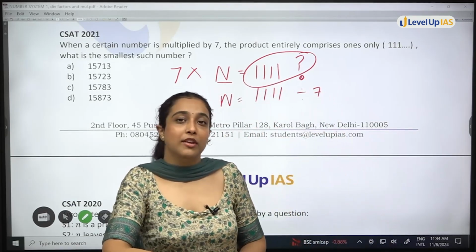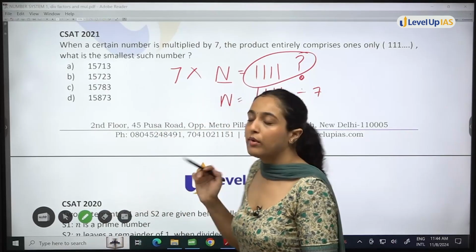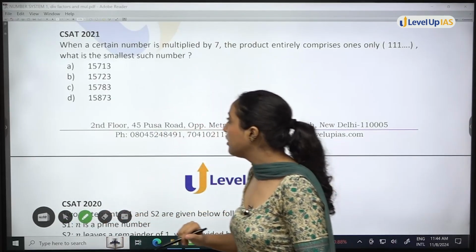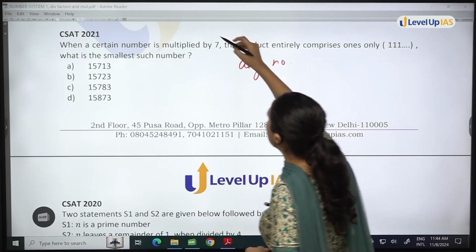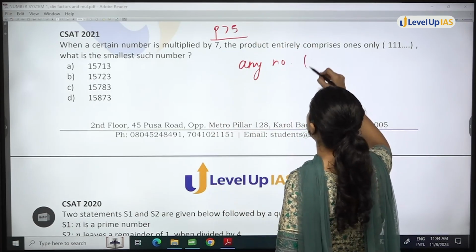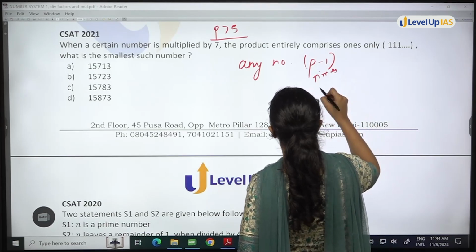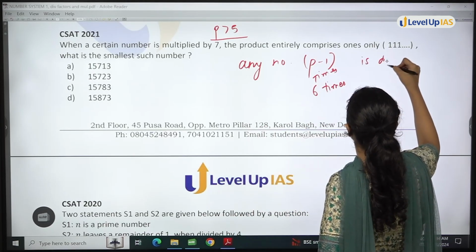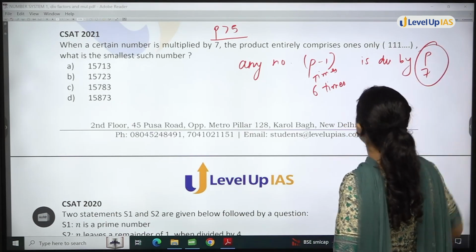But from our earlier analysis, we know that in 2023 there was a question in which we did the concept: if p is a prime greater than 5, any digit written p minus 1 times, that means here 6 times, is divisible by p, here 7.